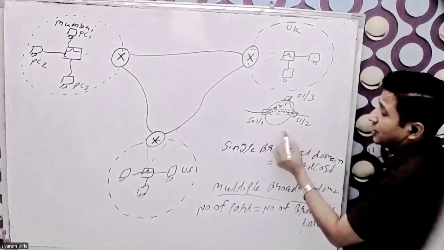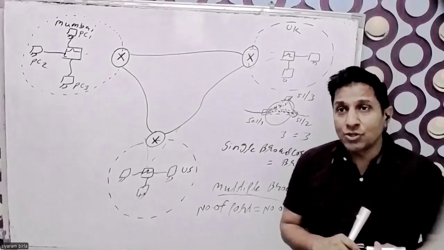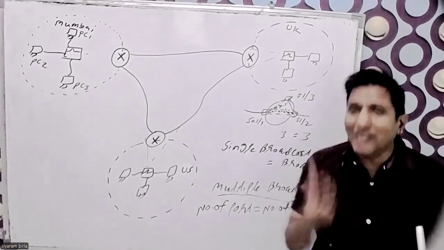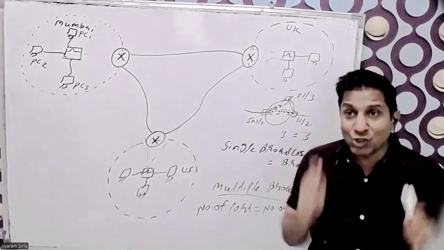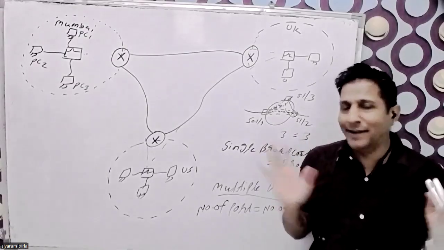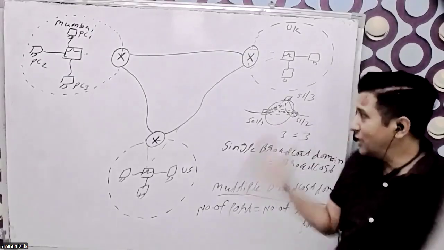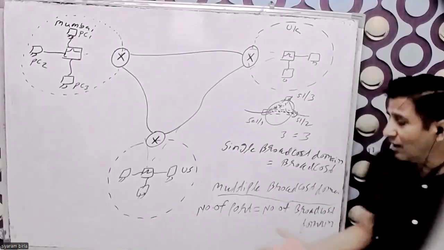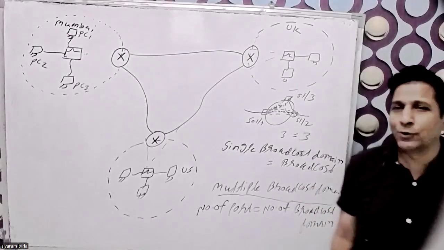Suppose 3 ports are there, so 3 broadcast domains are happening. In this device multiple broadcast domains take place, meaning every port communicates one to one. It doesn't take broadcasting or anything. So this device has multiple broadcast domains and multiple collision domains.